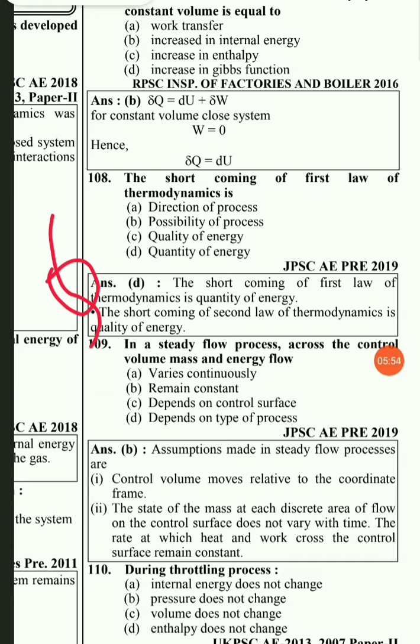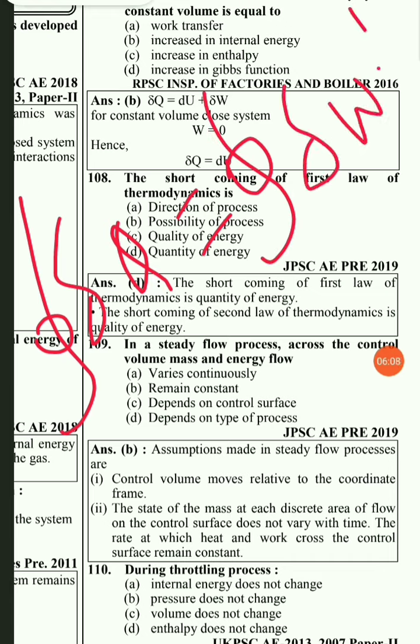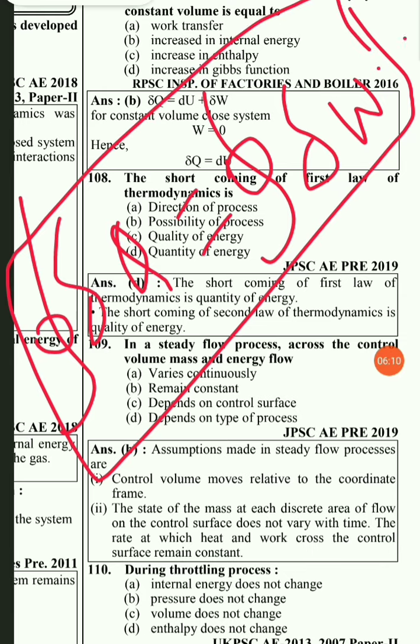It is converted from one form to another. That is the law of conservation of energy, and based on that, the first law, by the symbol, is that the cyclic integral of del Q will be equal to del W. So this is the first law of thermodynamics statement or equation.